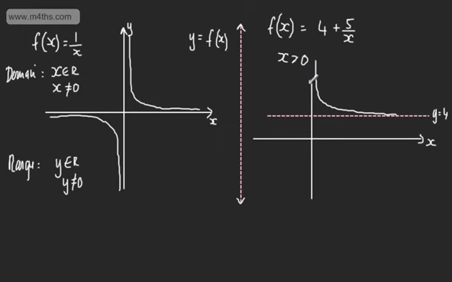So these are values of x, and then now we've got values of y. So what can we say about the range of the function? We can simply state now that the range, or f of x, and we'll write it just here, f of x will always be now greater than 4. And we can see that. We can see that that is never going to touch the line y is equal to 4, and then it's going to get very big now as we get close to values of 0 for x. So again, a sketch is going to help us out.